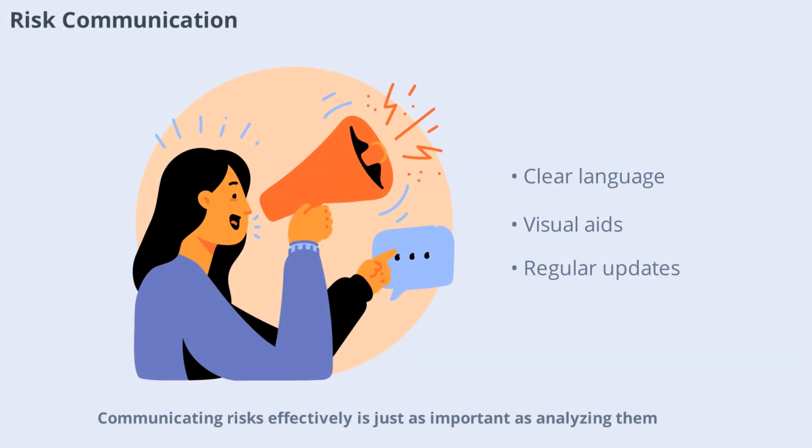Communicating risks effectively is just as important as analyzing them. Clear communication ensures that everyone involved understands the risks, their potential impacts, and the strategies in place to manage them. This builds trust and helps align the team around common goals. Use simple language, visual aids, and regular updates to keep everyone informed.